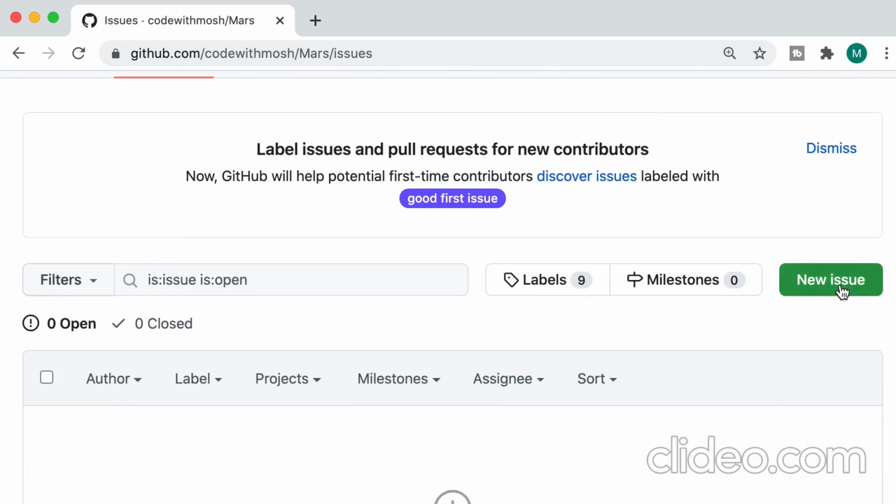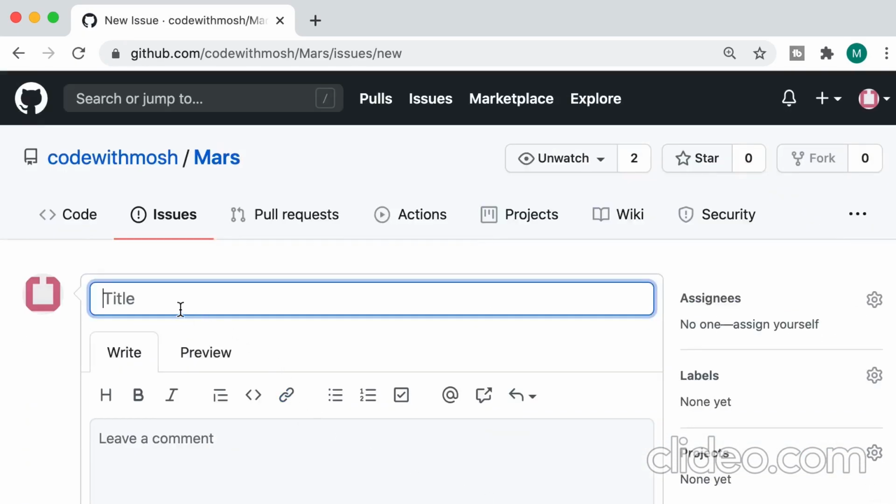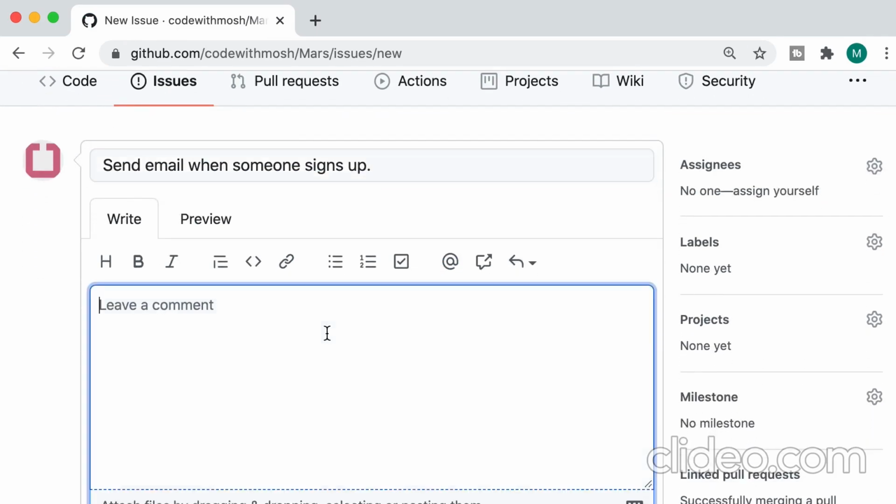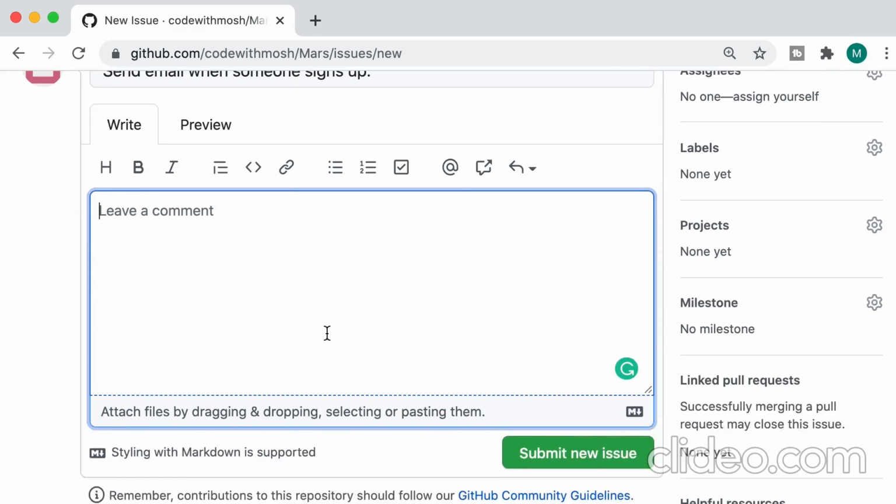I'm going to create a new issue. We give it a descriptive title like "send email when someone signs up." Here we can write more details about this issue. We can also attach files. This is very useful. It's much easier than tossing emails around. So all the details for working on an issue are encapsulated in a single place.